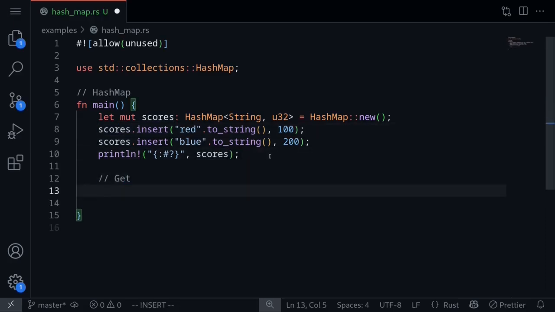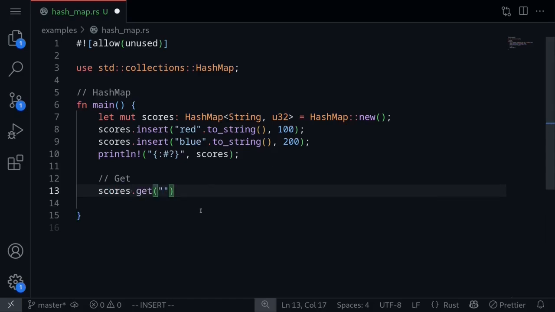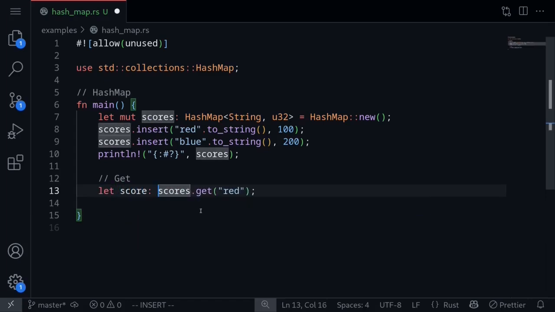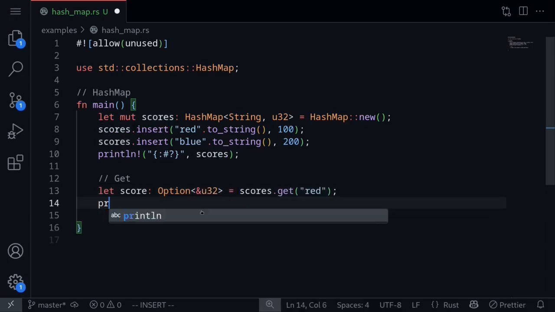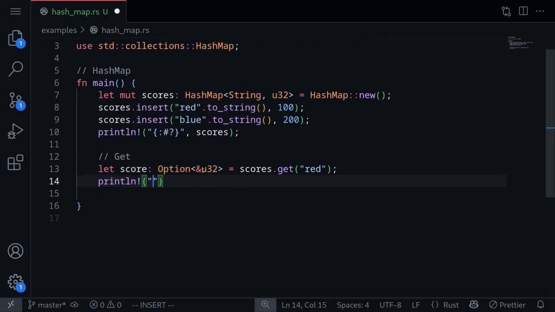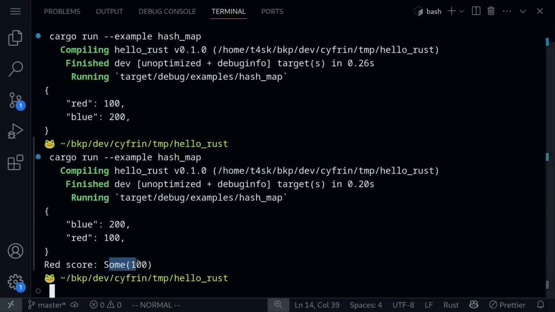Now, given a hash map, how do we get the value that is stored for the key? To do this, we'll call the function get on the hash map. So we'll say scores.get, and then inside here, we need to pass in a reference to a string. Here, instead of passing a string, we can also pass a string literal as key. For example, to get the score of the red team, we can pass in a string literal "red". This will return, let's say, score is an Option of the type, a reference to the actual value, u32. Let's print this out, println. Since the red team exists, we expect this to be Some with 100 inside, red score. Execute the code and we get red score is Some(100).